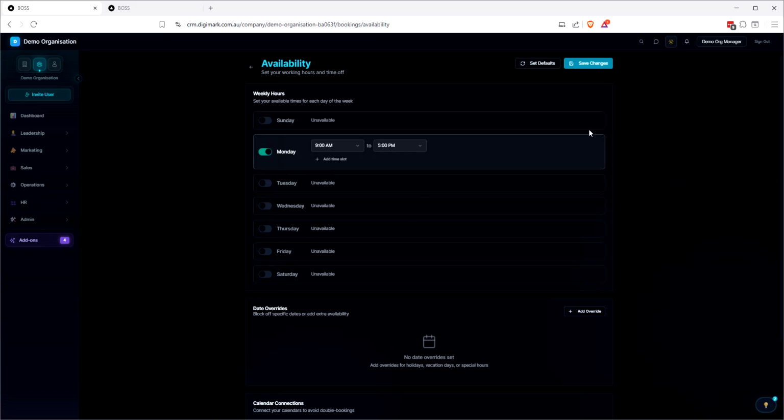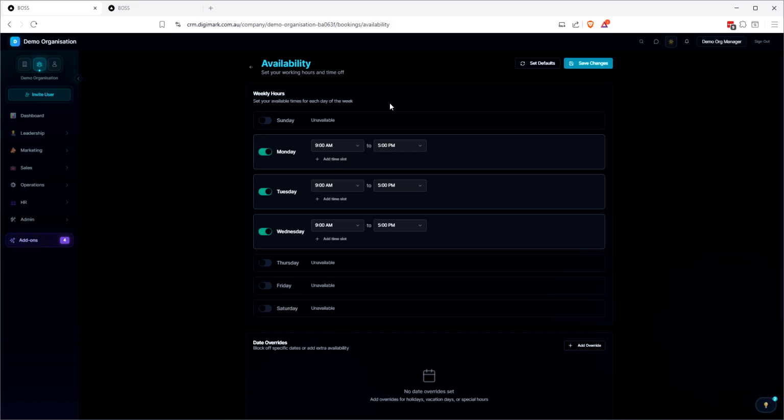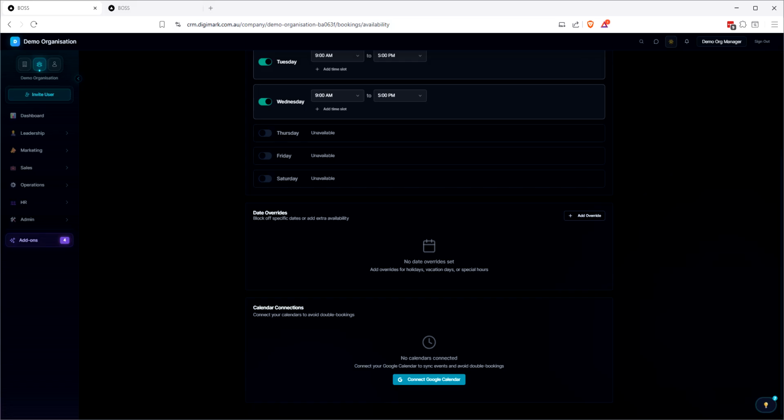So we'll set Monday, Tuesday, and Wednesday. I really hated how I would have to go in and set these from zero. This is generally what we're going to have. There might be some variations in here, but I wanted this to have defaults that are normal, maybe. We can add overrides as well in here.